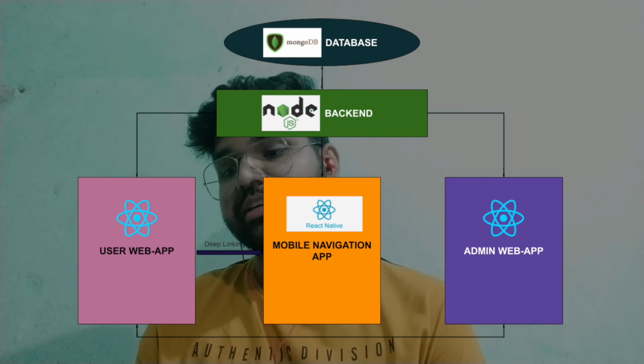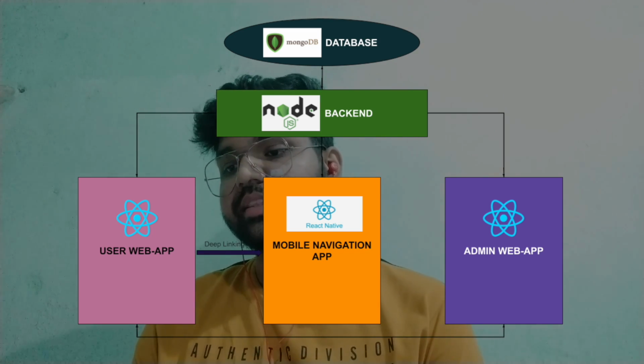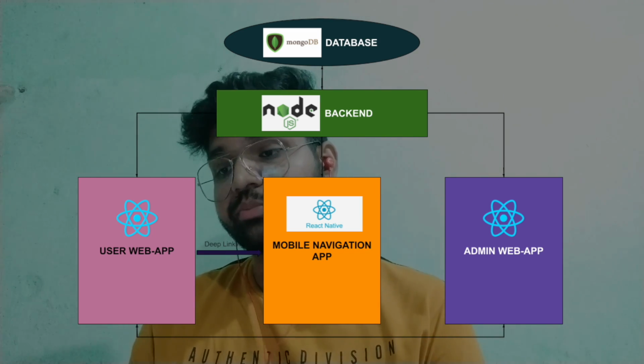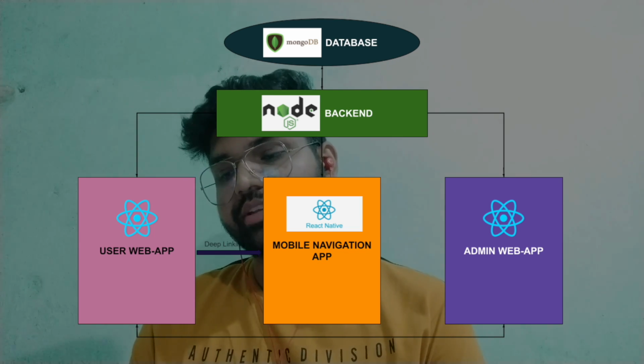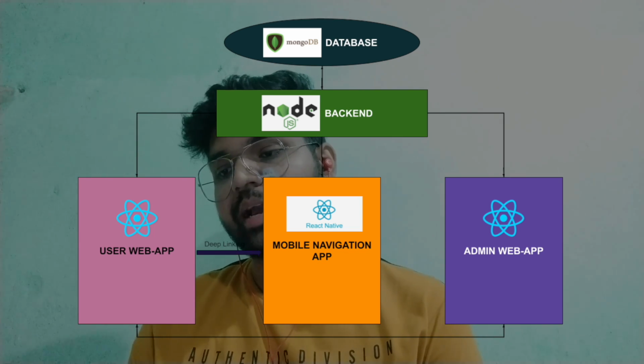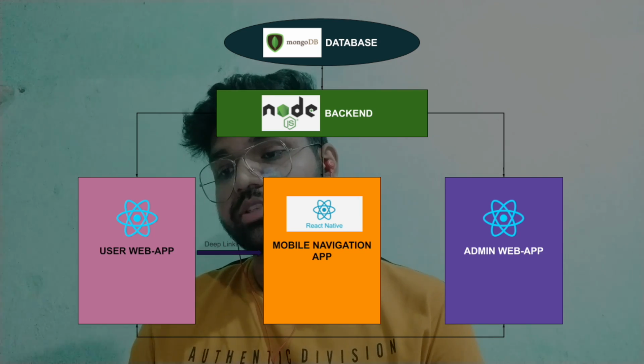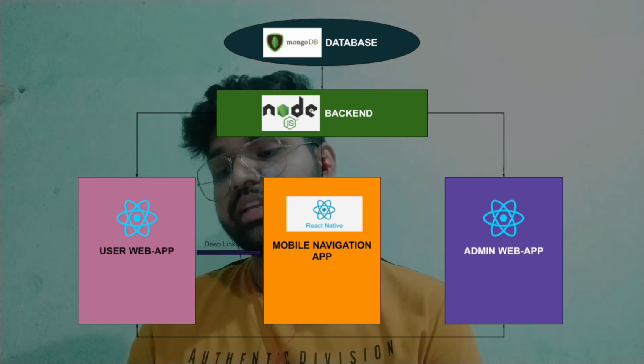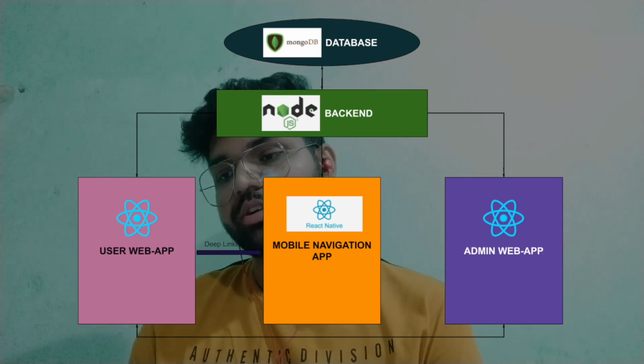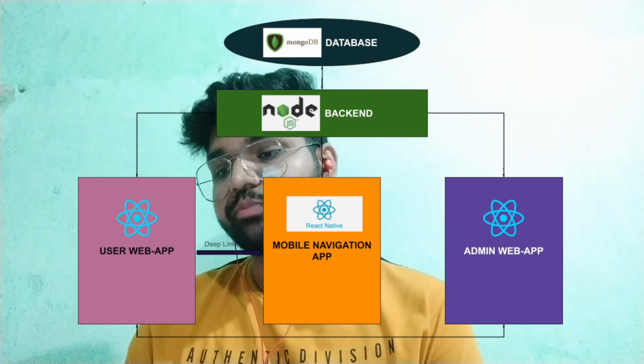If there is any hurdle within the range of 200 meters, the database gives the information of that hurdle to the navigation app, and in the navigation app, information about that hurdle, like at how much distance it lies, is shown in real time. So this is how the sockets work with the mobile navigation.